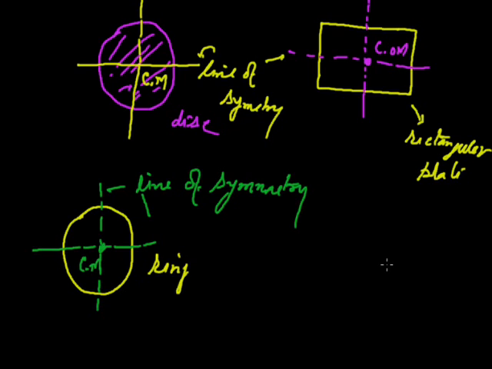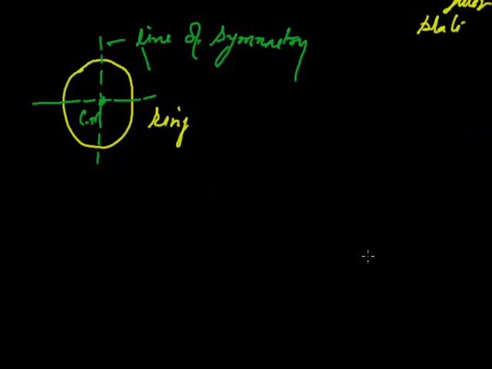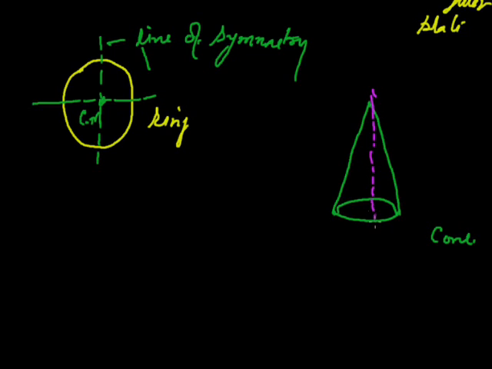Now we take a cone. If we draw a line of symmetry, it is a plane which will bisect this cone into two parts. It means the center of mass will be on this plane.